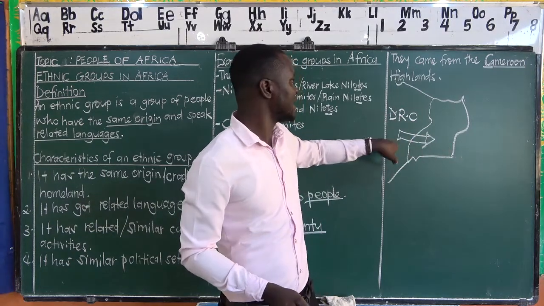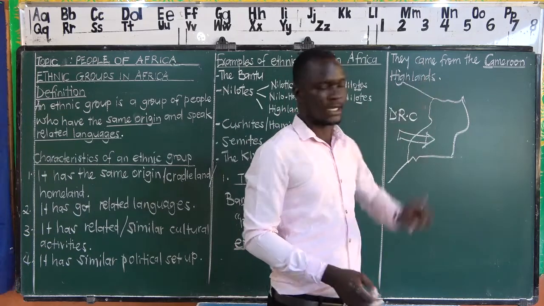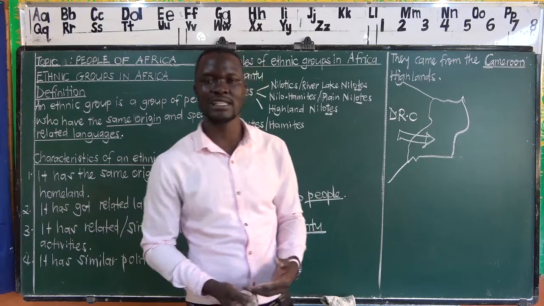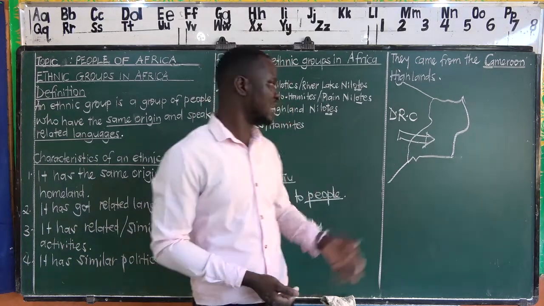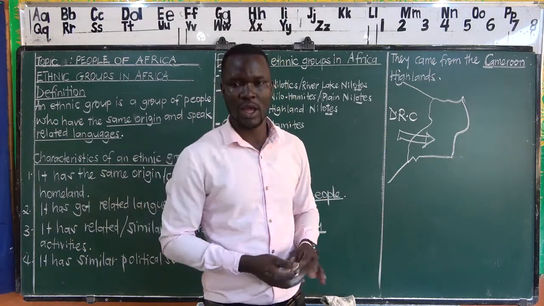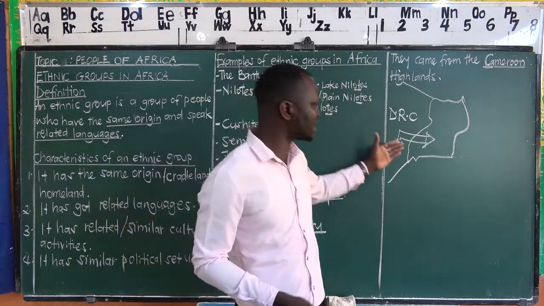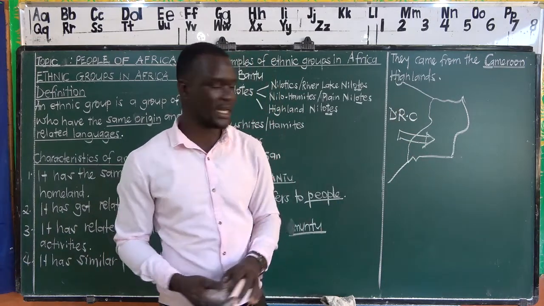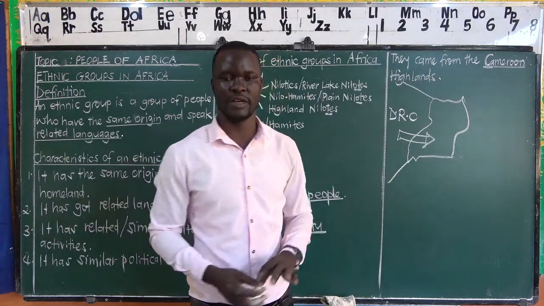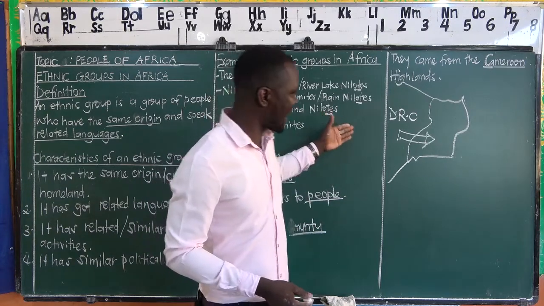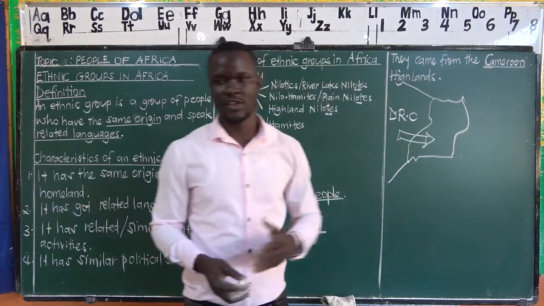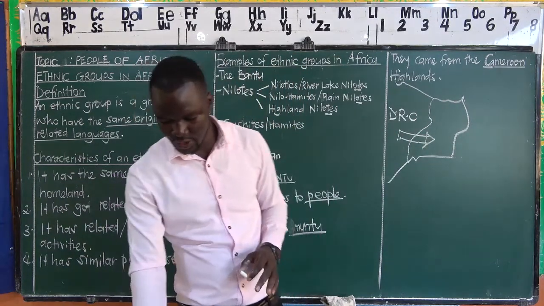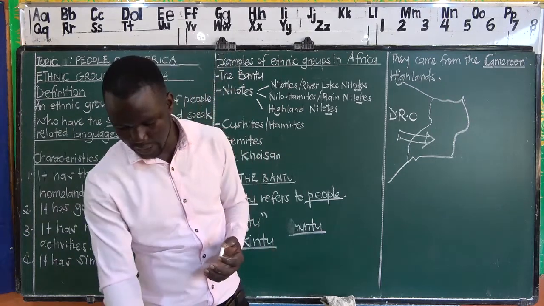But sometimes you find a candidate runs to write the origin or the cradle land, yet the question is not asking for that. Or if the question is asking for the origin or cradle land, again you bring the country they passed through. So here we say they passed through the Congo forest and they entered. Remember we say that Congo is that neighboring country of Uganda which has got very many thick forests. So they passed via the Congo forest as they entered Uganda through the western direction, that is about the Bantu in Uganda in particular.